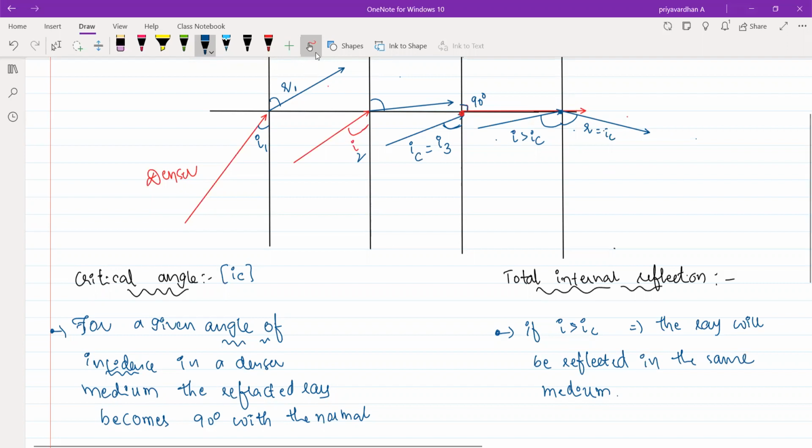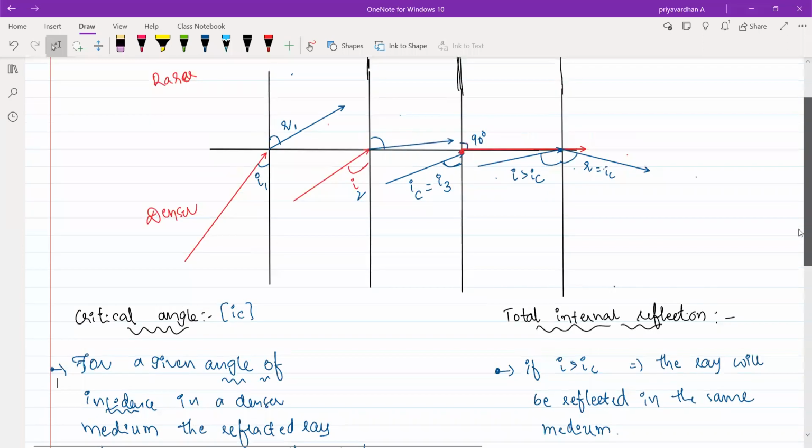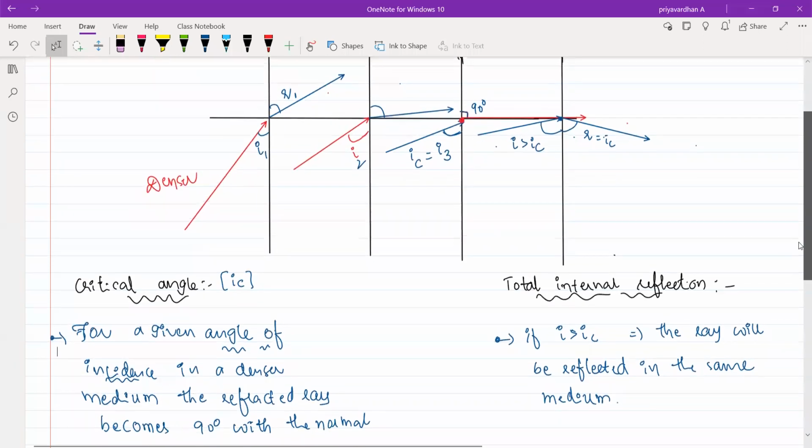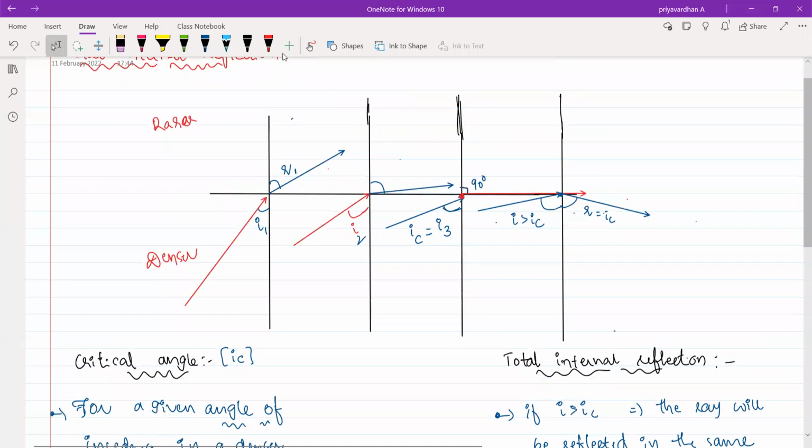In the board exam they'll ask you this question directly. In order to get total internal reflection, what are the necessary conditions? Usually you can mention two conditions. Can anyone tell me the conditions for total internal reflection, TIR?